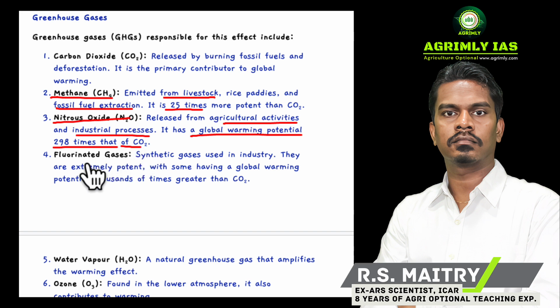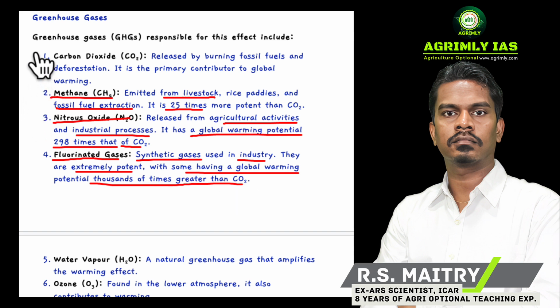The fourth most important greenhouse gas is the fluorinated gases. These are synthetic gases used in industry, like AC, air conditioning. They are extremely potent, with some having a global warming potential thousands of times greater than CO2.